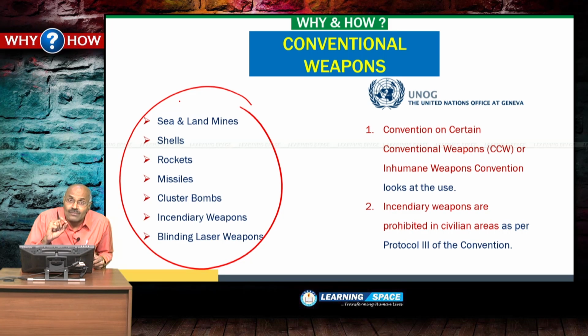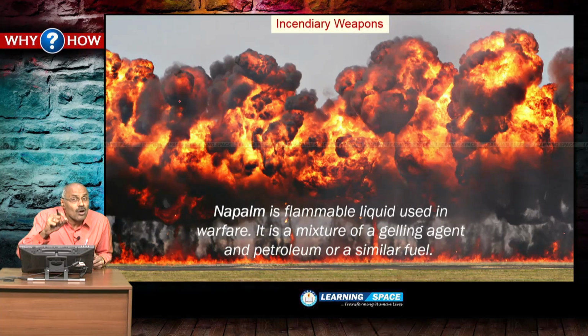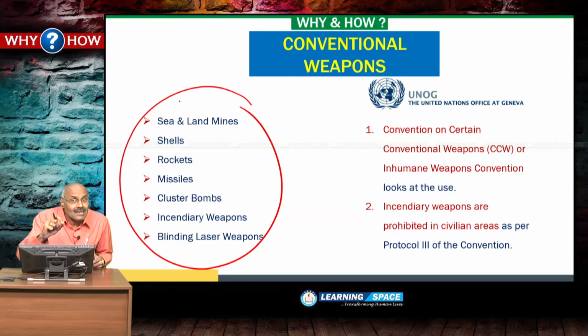Please understand carefully, there is a news item. In Syria, incendiary weapons were used, and incendiary weapons are nothing but just like fire bombs. This is one example of incendiary weapon. And recently there was a news item that in Syria, incendiary weapons were used. And if you look at the protocols, incendiary weapons are prohibited in civilian areas.